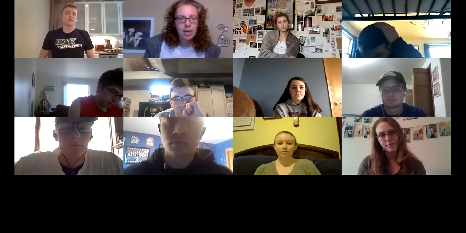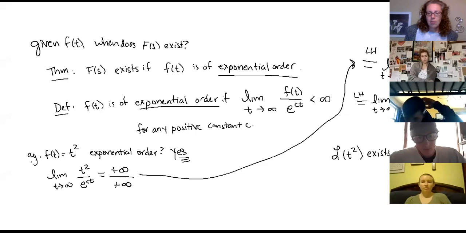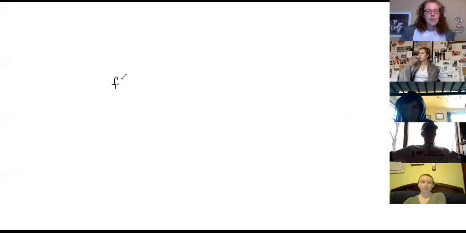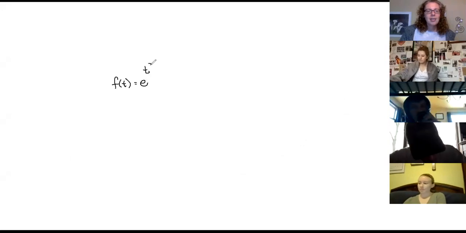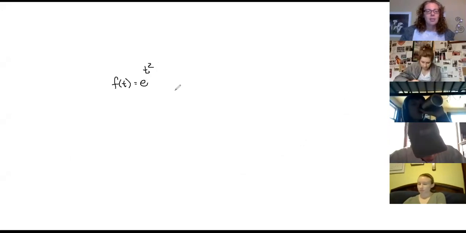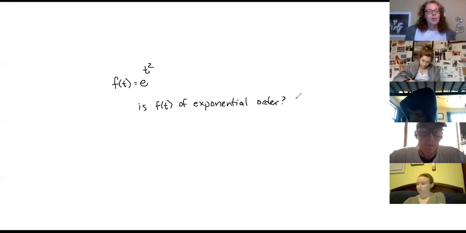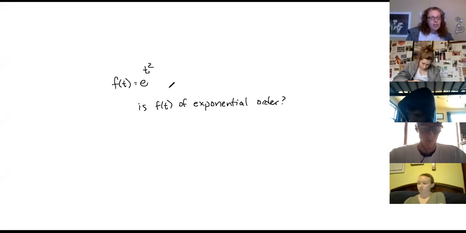Here's the next one that I want you to work on, and then I'll divide you into breakout rooms. So here's my function. Little f of t is going to be e to the t squared this time. And what I want to know is, is little f of t of exponential order? So you're going to need to do a limit, e to the t squared.